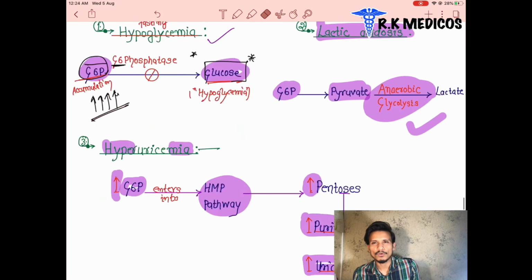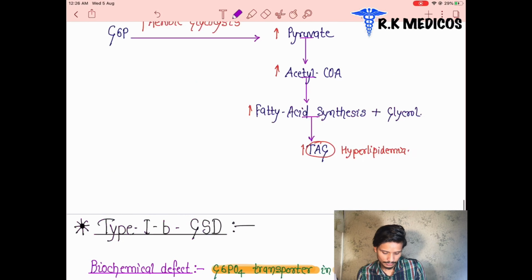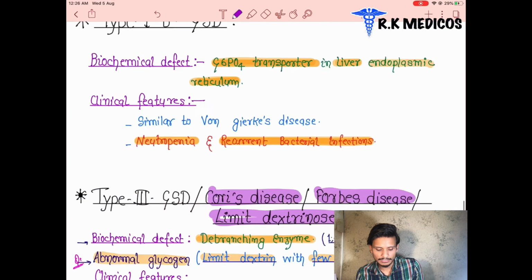What are the clinical features of Cori's disease? We can see hypoglycemia once again because it is a liver glycogen storage disorder. Hepatomegaly is present. Splenomegaly is present in mild cases, which is important. In von Gierke's disease, is splenomegaly present? No. But here splenomegaly is present in mild cases. There is no renomegaly, which is important here. In the previous one, renomegaly was present, but in the third one, Cori's disease, there is no renomegaly. These are the main clinical features.